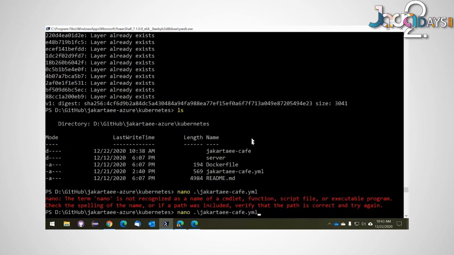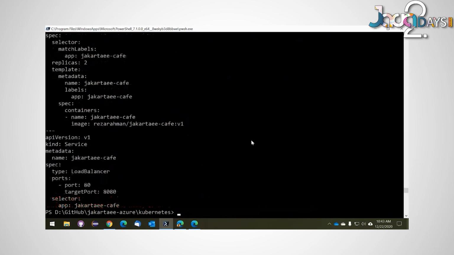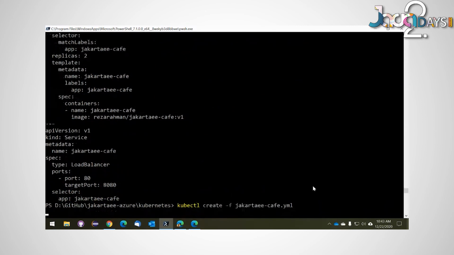How about cat? Yeah, that's all I needed to see. So I'll show you what I was looking at in a second, but let me just issue this command. So this is going to begin to spin up the Kubernetes instance.